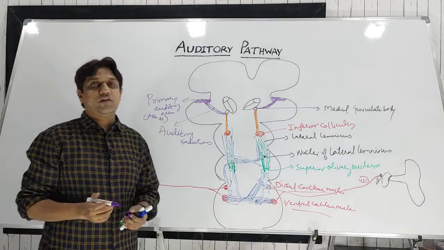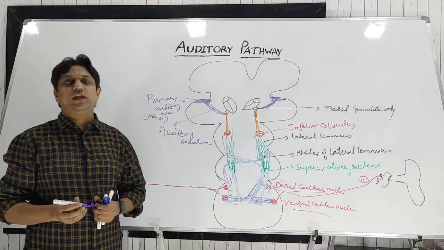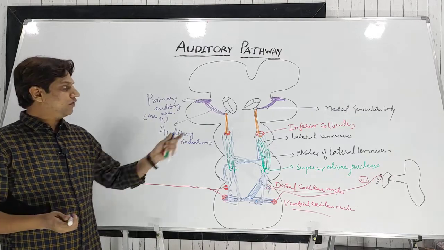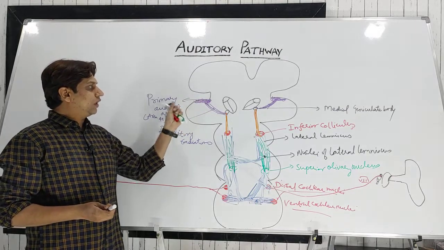Around this there is the auditory association area, but the primary auditory area is area 41 at the superior gyrus of the temporal lobe.